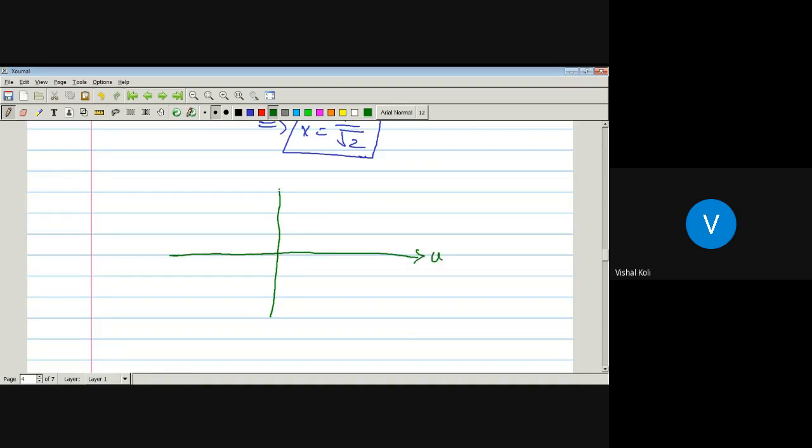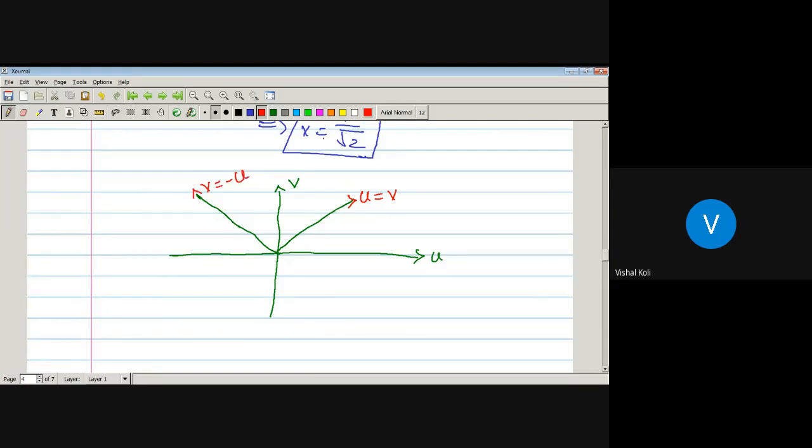This will be u and this will be v. As u equal to v, it gives a straight line. U equal to v is somewhere here. Similarly, v equal to minus u is the same diagram, but it is in the second quadrant. This will be the line u equal to v, and this will be v equal to minus u.